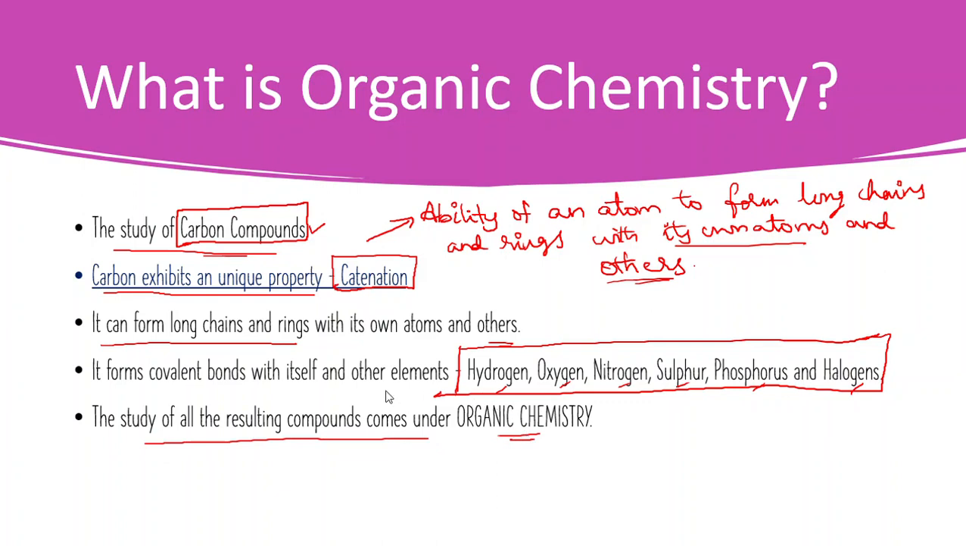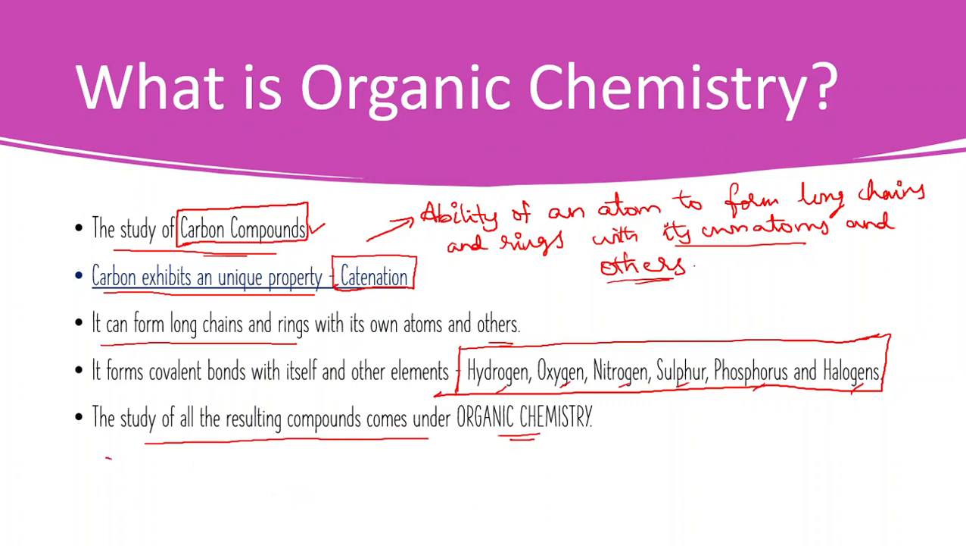So what is organic chemistry? Organic chemistry is the study of carbon compounds. Carbon exhibits a unique property called catenation, and catenation is the ability of an atom to form long chains or rings with its own atoms and others. So in organic chemistry we will be studying all the compounds that carbon forms with other atoms, right?